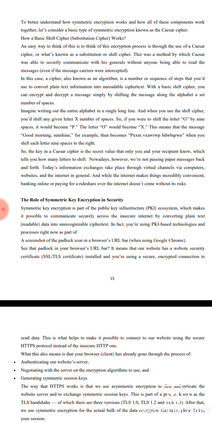Next, imagine writing the entire alphabet in a single long line and then using a shift cipher. This cipher shifts each letter a given number of spaces. If you shift the letter G by the given spaces, and O becomes X, this means the message good morning, for example, would be shifted so that each letter moves 9 spaces to the right.